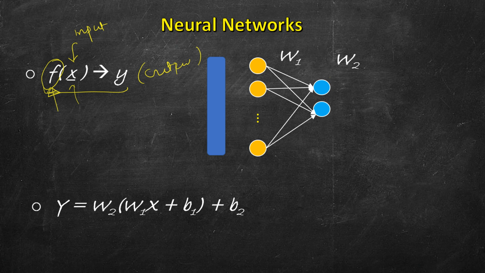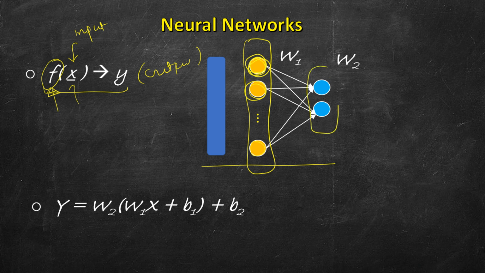Let's say this is a simple neural network. It's represented something like this, where these circles denote the nodes or the neurons of the neural network, and there are many more of these, and the set of these we call a layer, and then these are interconnected to neurons in the next layer.